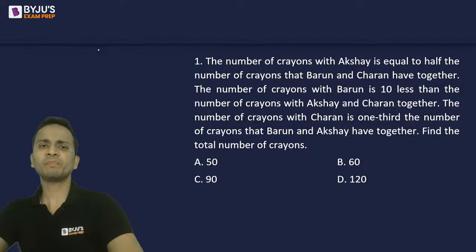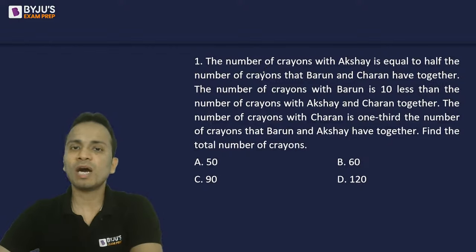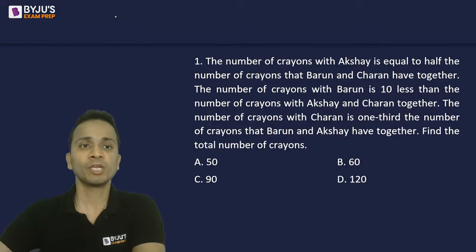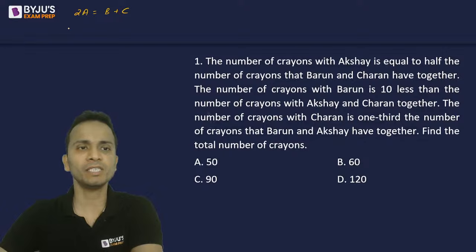Okay, so let me start making these equations. First equation: the number of crayons with Akshay is equal to half the number of crayons with the other two. So Akshay has half of theirs, so I can say that the equation will be twice of Akshay will be equal to B plus C. So 2A is equal to B plus C.